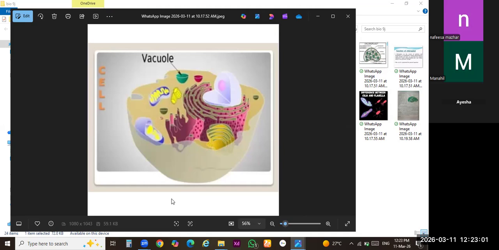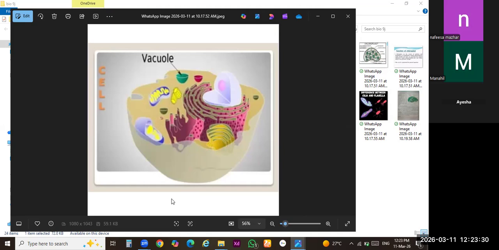Class 9, have you any idea about vacuole? Miss, it stores food and water. Yes, you can say it can perform a dual task: it can provide a storage site, or you can say it is the dustbin of the animal cell, and it provides turgidity in the case of plant cell. We will discuss it in detail.